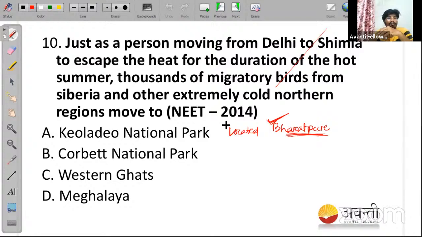They move to which of the following parts of India? Option A, Keoladeo National Park, option B, Corbett National Park, option C, Western Ghat, or option D, Meghalaya. I hope you people can answer this question. I'm launching a poll for this question. During the class time, I explained this particular thing several times.